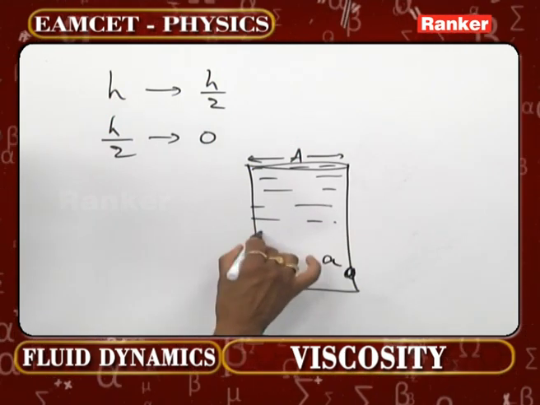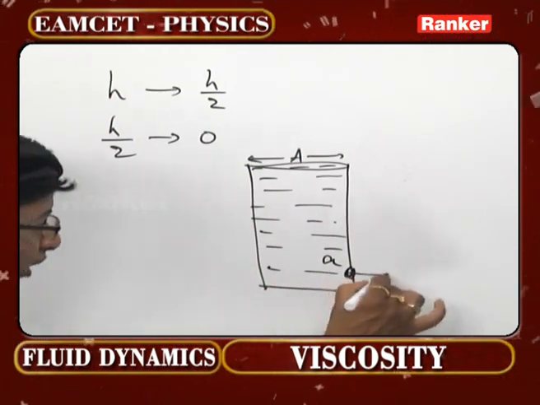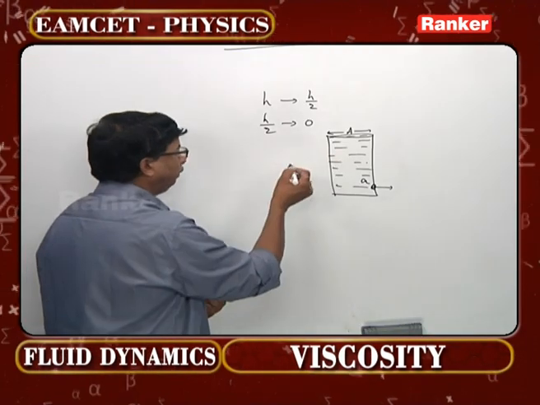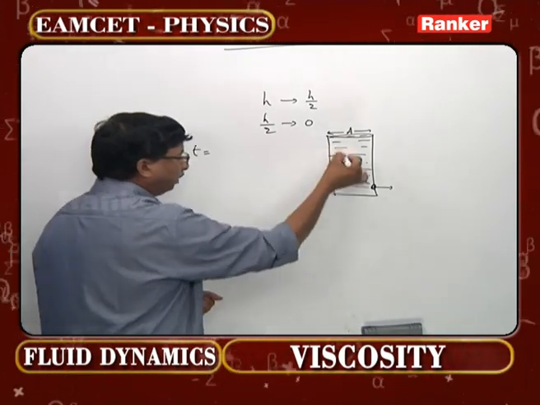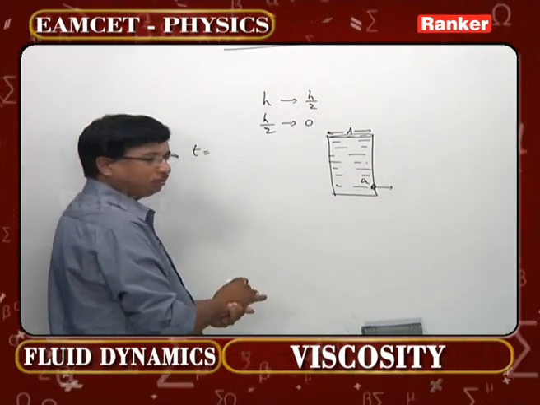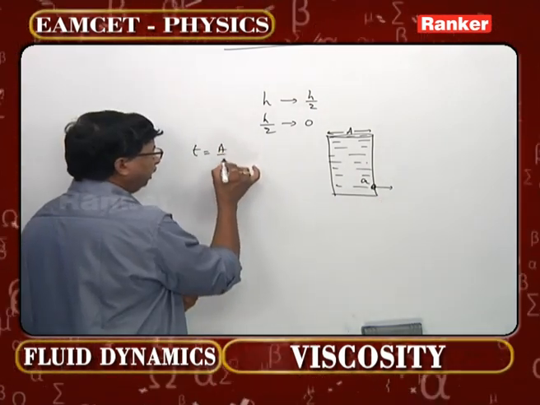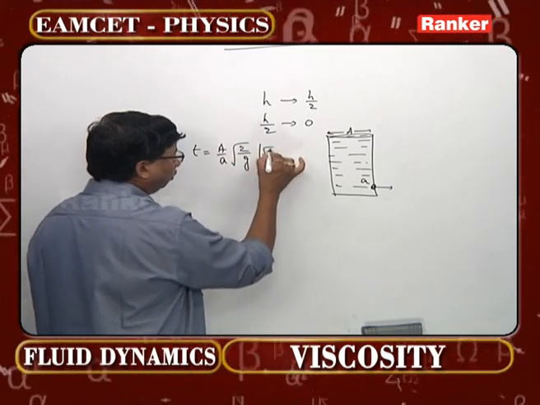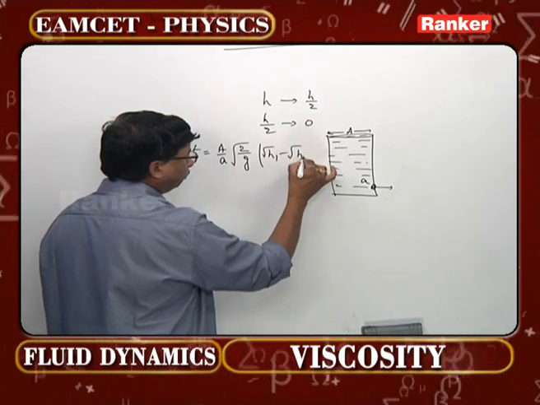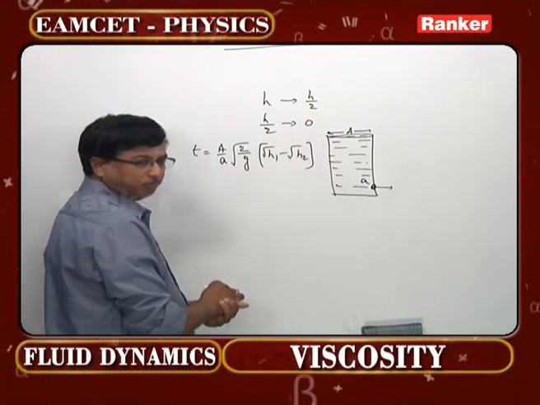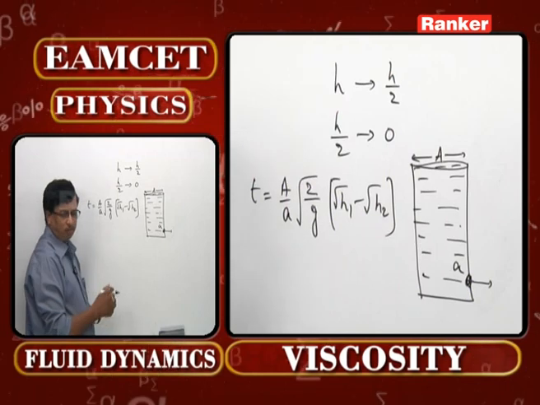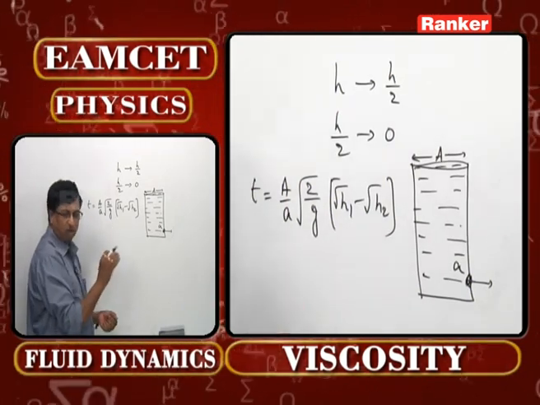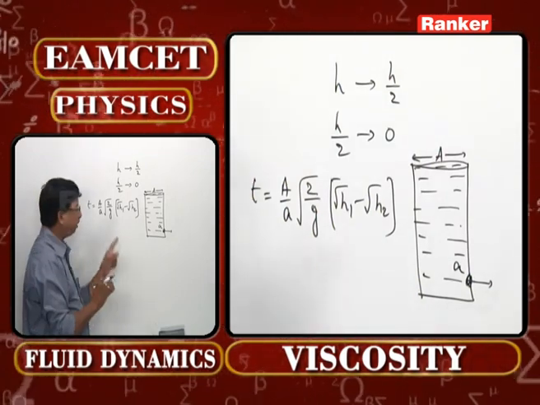If I have taken the liquid till the top, when liquid is coming out in the form of an efflux, then what exactly is the time taken by this liquid to come out of this system? That of course we have to remember: A by a, root 2 by g, into root of H1 minus root of H2. This is the formula. Don't once again think it's some sort of a new equation. This equation is a direct concept of a freely falling body. Look carefully.